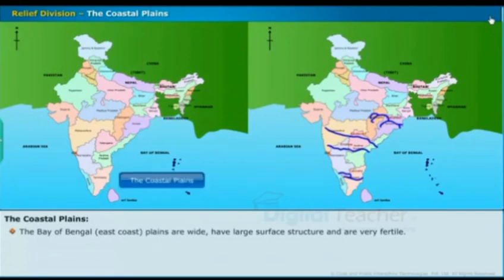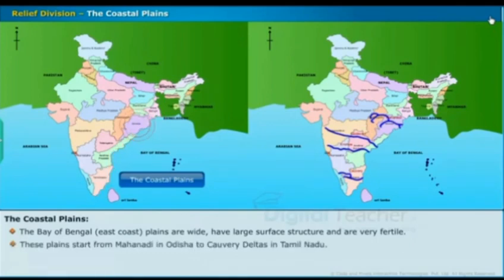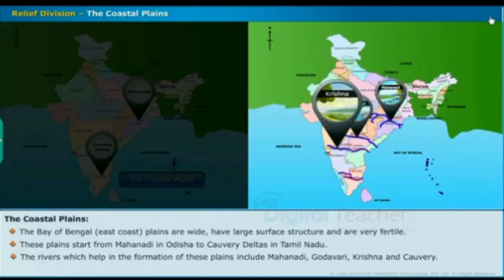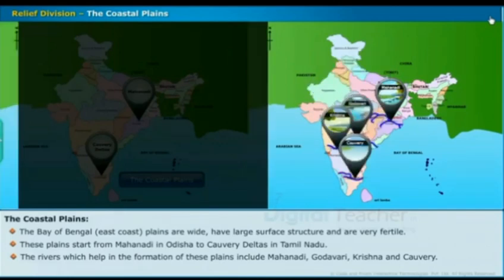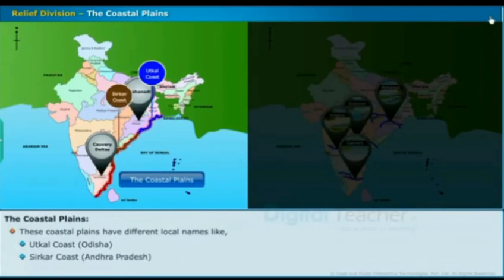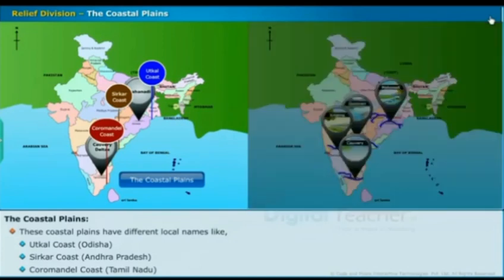The Bay of Bengal east coast plains are wide, have a large surface structure and are very fertile. These plains start from the Mahanadi in Odisha to the Kaveri delta in Tamil Nadu. The rivers which help in the formation of these plains include Mahanadi, Godavari, Krishna and Kaveri. These coastal plains have different local names like Utkal coast in Odisha, Sirkar coast in Andhra Pradesh, and Coromandel coast in Tamil Nadu.